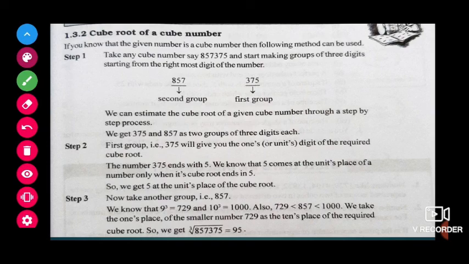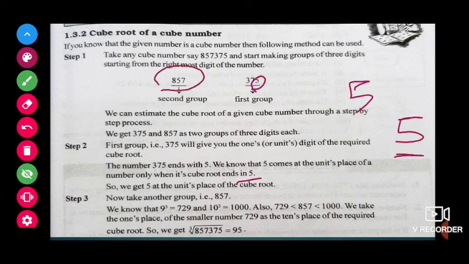Now we will estimate the cube root of those sets separately. First group, 375. The units place number is 5. So for what number, if we cube it, will we get 5 in the units place? 5 only. Other than 5, for any other number you will not get 5 in the units place of the cube number. So the units place number we will decide as 5. It will end with 5.